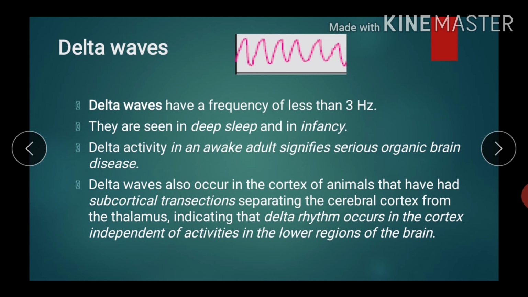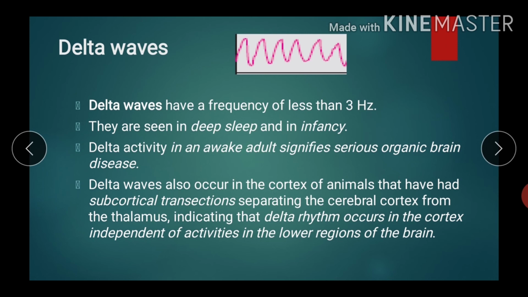Also, whenever the cerebral cortex is separated from the lower part, delta waves can be recorded from that independent cortex. Delta waves also occur in the cortex of animals that have had subcortical transection separating the cerebral cortex from the thalamus, indicating that delta rhythm occurs in the cortex independent of the activities in the lower regions of the brain.